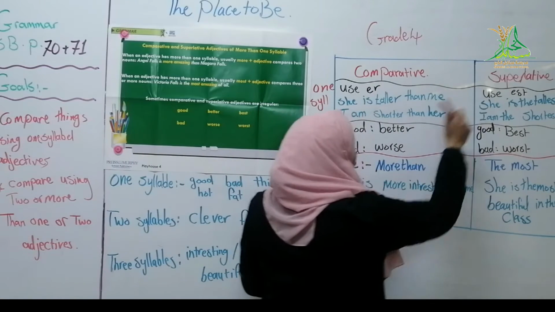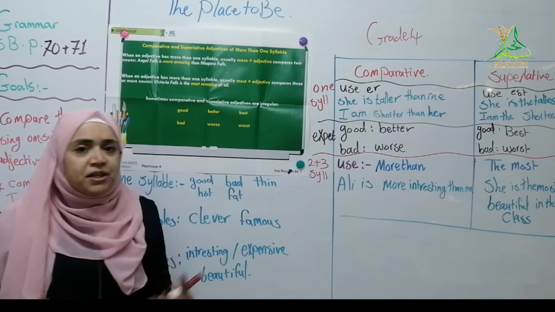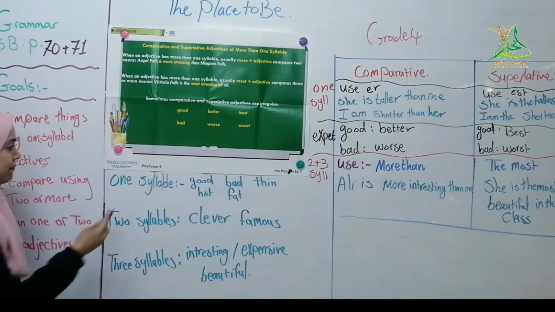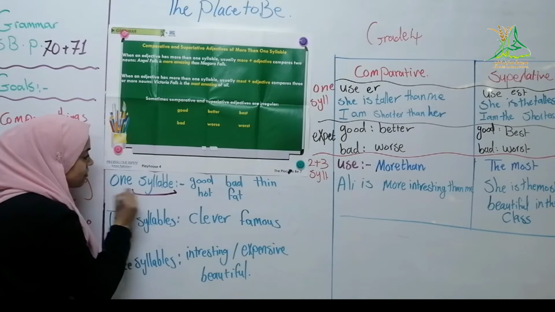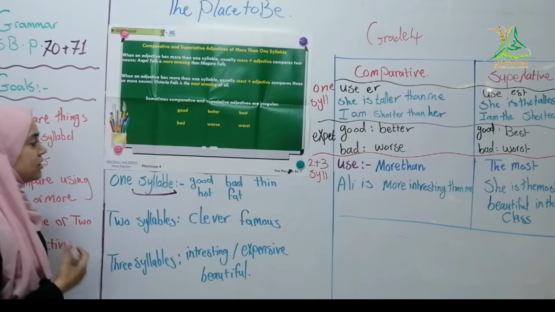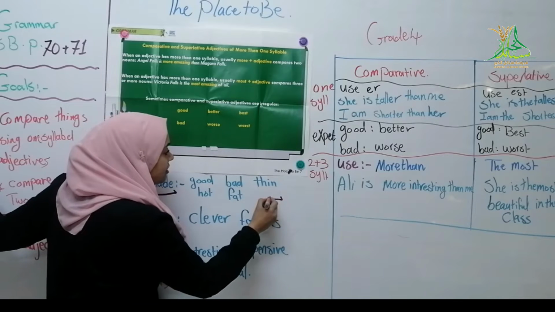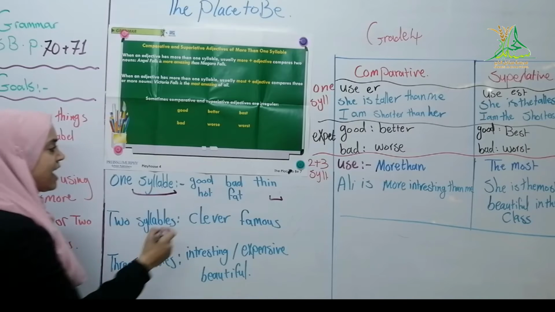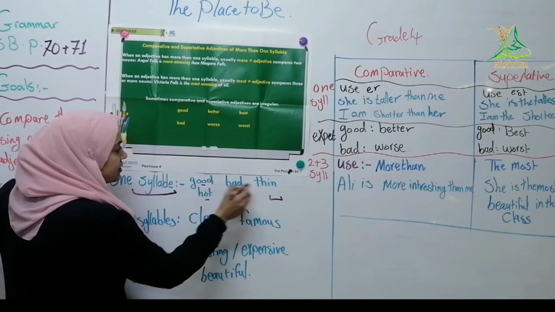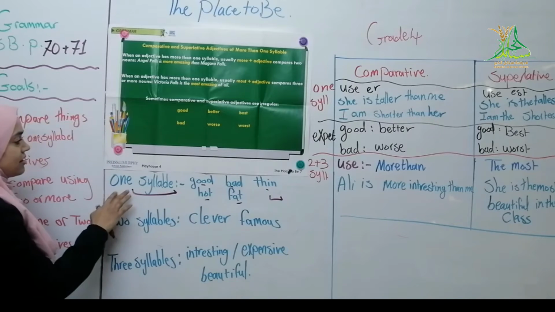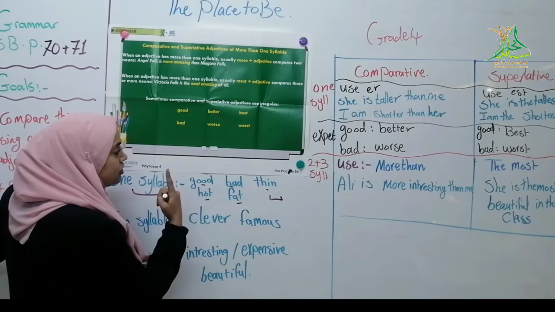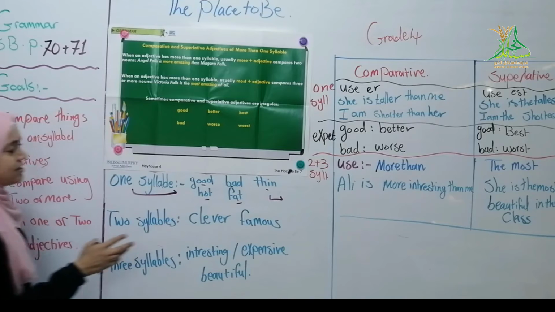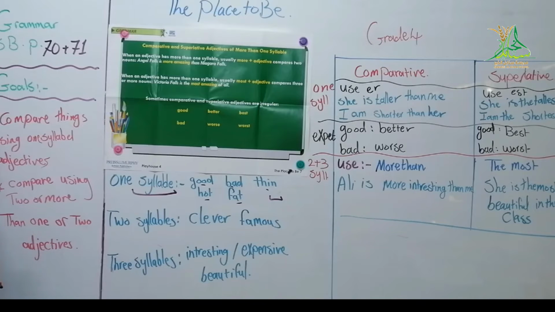Comparative, superlative. Before studying comparative or superlative, we need to know something called syllables. What do we mean by syllable? Syllable means one part. You pronounce it as one part. It usually has one vowel. Look at the one-syllable adjectives: good, bad, thin, fat, hot.